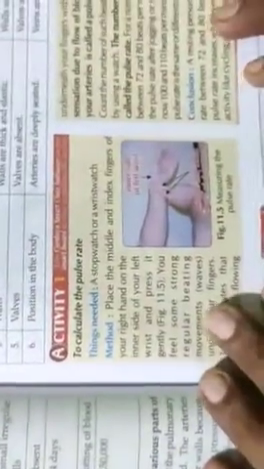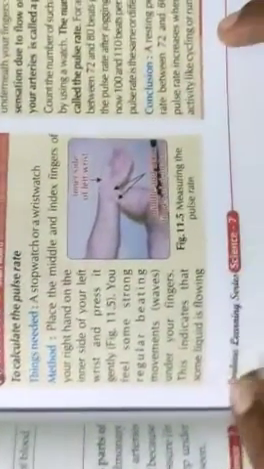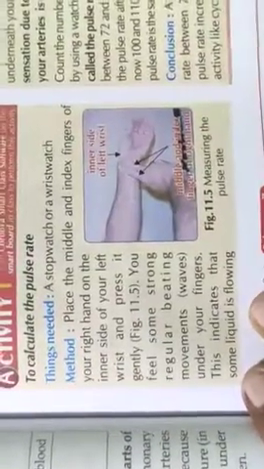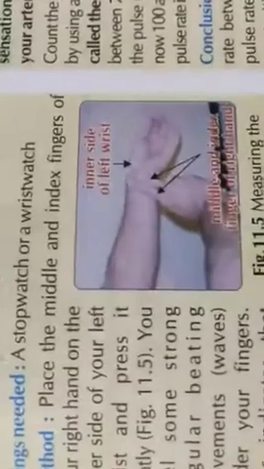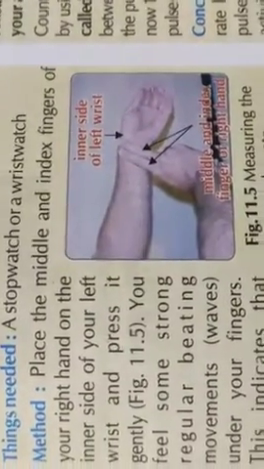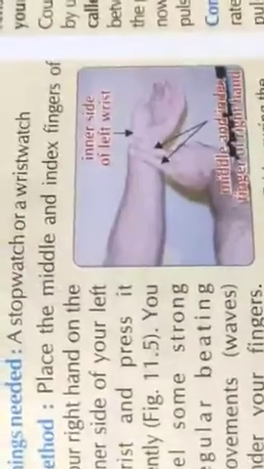In activity number 1, to calculate the pulse rate, the number of beats per minute is called the pulse rate. For a normal healthy person, it is between 72 and 80 beats per minute.